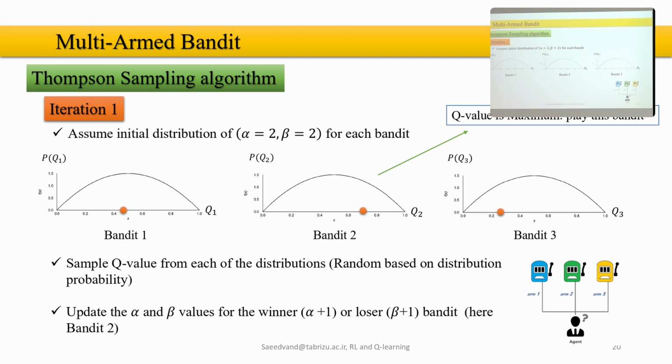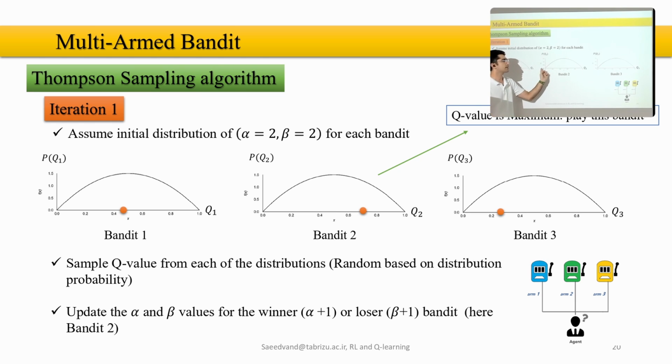So how? Let's visually see how. Let's talk about Thompson sampling in iteration 1 and assume that the distribution initially is alpha 2, beta 2. And we have 3 bandits, 3 machines: machine 1, machine 2, machine 3.